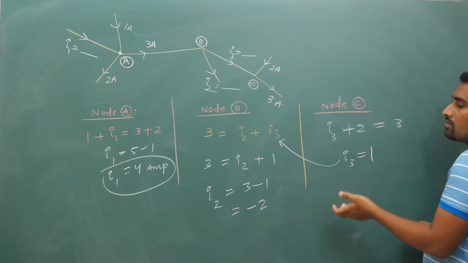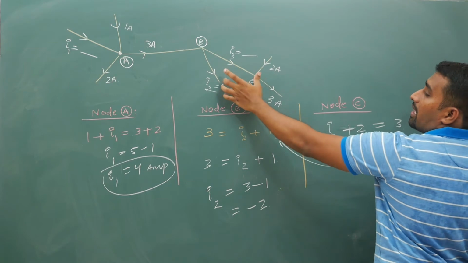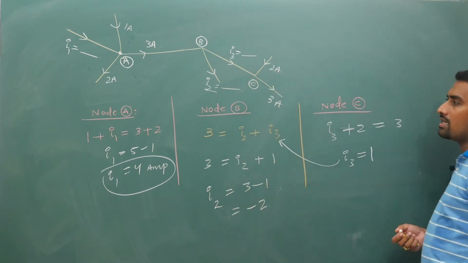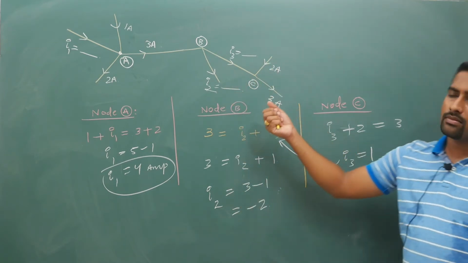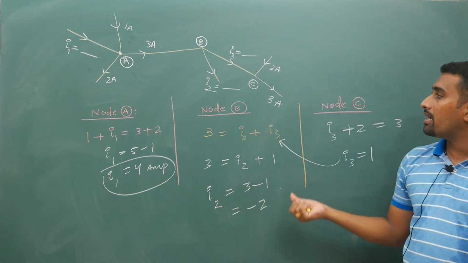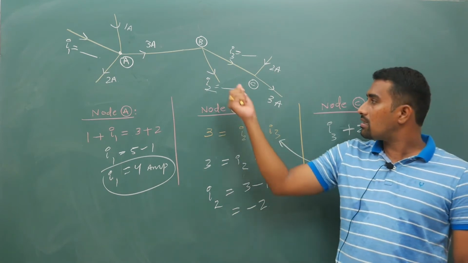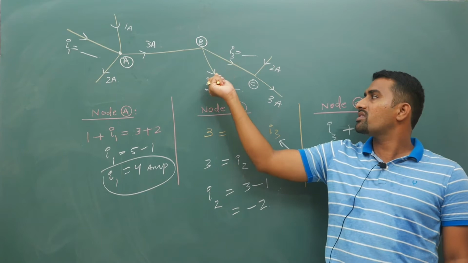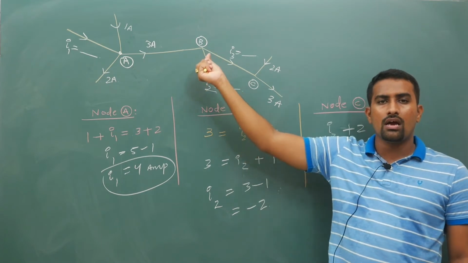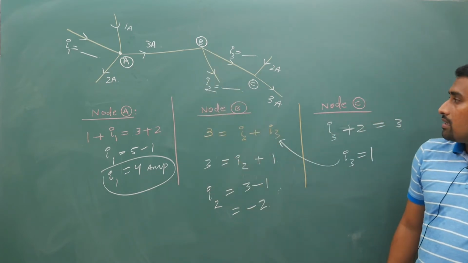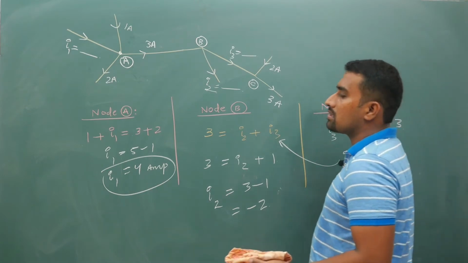So I don't think it will work out. But in this case, my arrow is supposed to be in reverse direction. I have just randomly taken a question that came to my mind. So if you are getting a negative answer, magnitude is correct, but direction of this arrow is supposed to be upwards. Next, this is your Kirchhoff's first law.